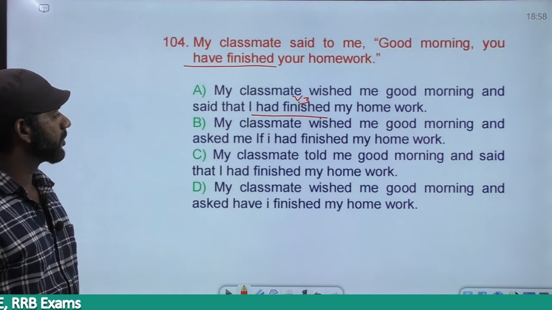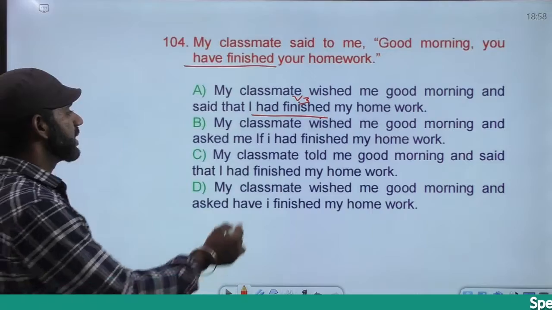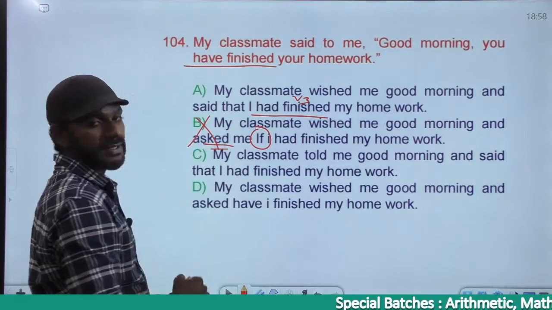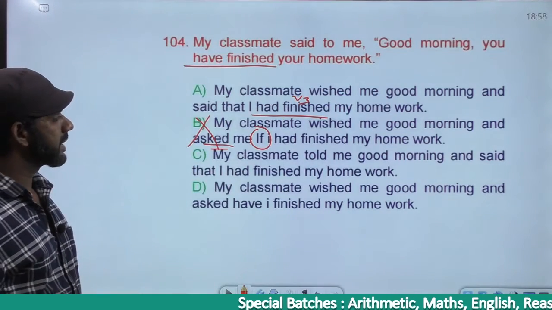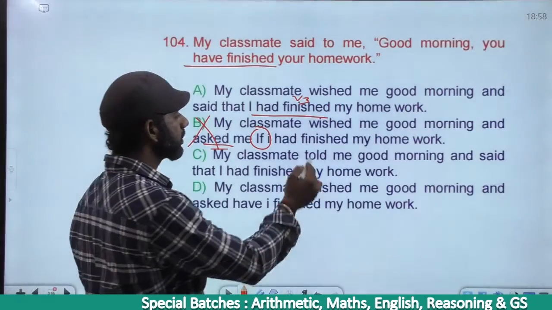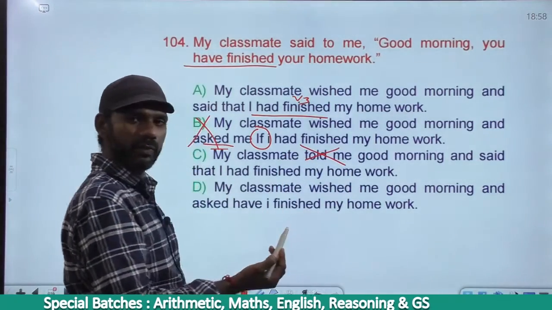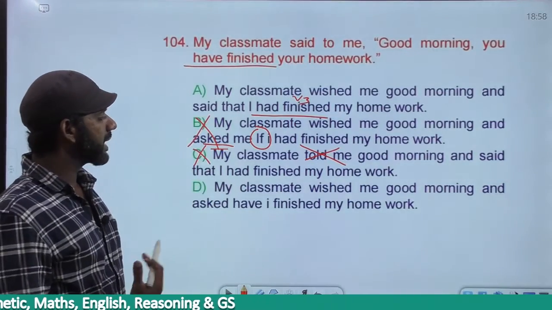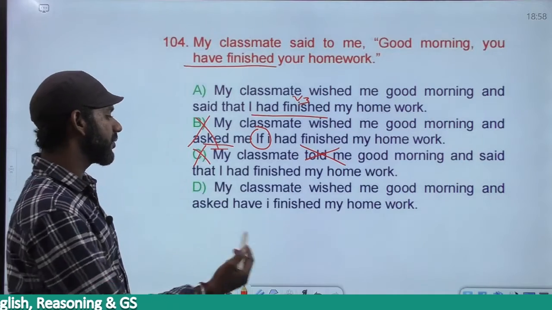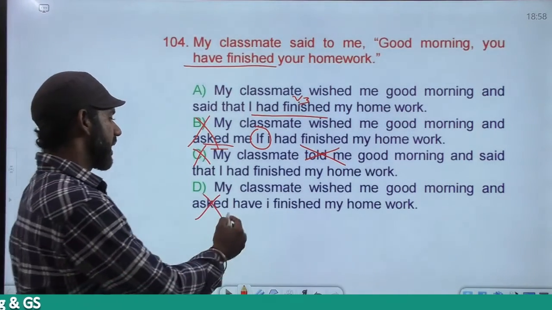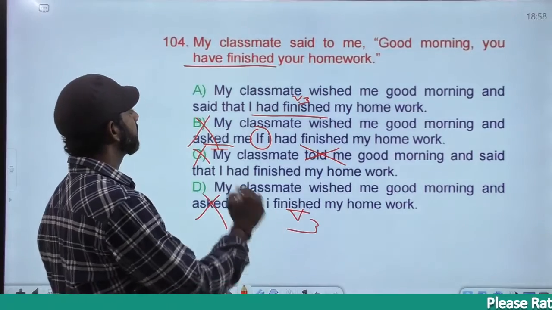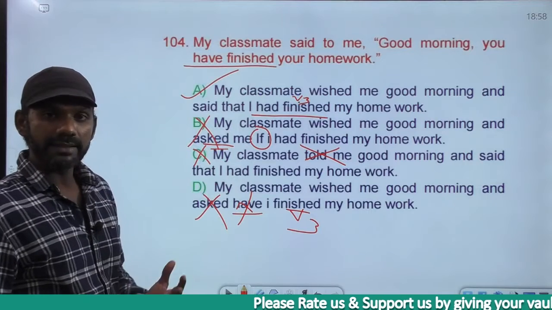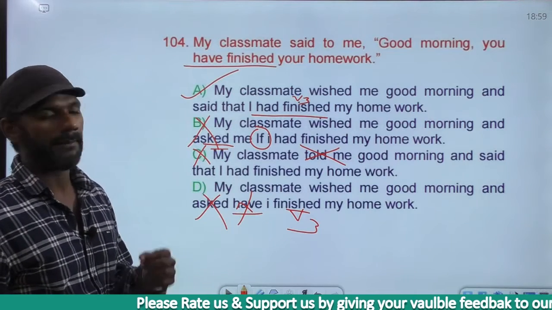B. My classmate wished me good morning and asked me if I had. "If" comes in an interrogative sentence, so it's not "asked" actually. There's no interrogative sentence here. B is gone. C. My friend told me good morning. Good morning is not something that we tell someone. It's something that we wish someone. Option C is gone. D. My classmate wished me good morning and asked, have I finished? Eliminated, not "asked". "Have I finished" is present perfect. We want past perfect. The answer must be option A. My classmate wished me good morning and said that I had finished my homework.